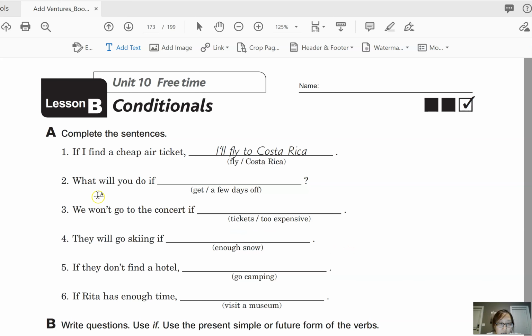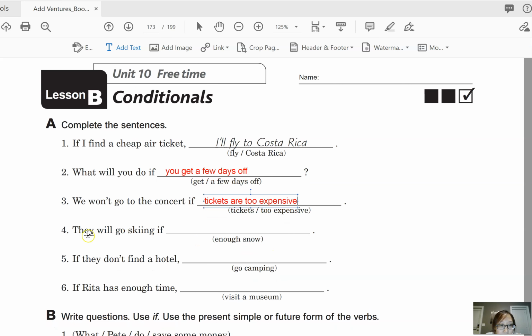Okay, so let's look at number 2. What will you do if you get a few days off? Okay, what will you do if you get a few days off? Okay, and then let's look at the next one. We won't go to the concert if tickets are too expensive. Okay, and then number 4, they will go skiing if there is enough snow.